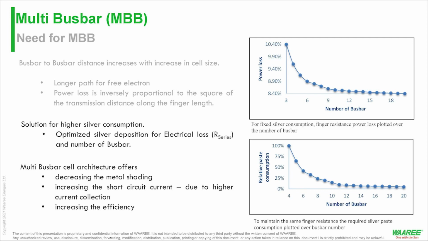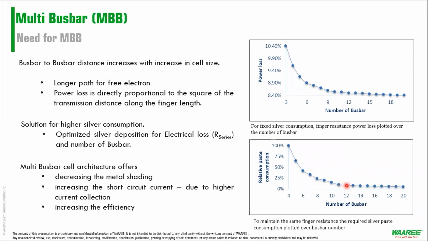So coming to multi-bus bar, the advantage it offers is that it decreases the metal shading. If you have 4 bus bars, compared to it, if you have 8 or 9 bus bars, the thickness of these 4 bus bars would be quite huge when you compare to the total thickness of 10, 11 or 12 bus bars.